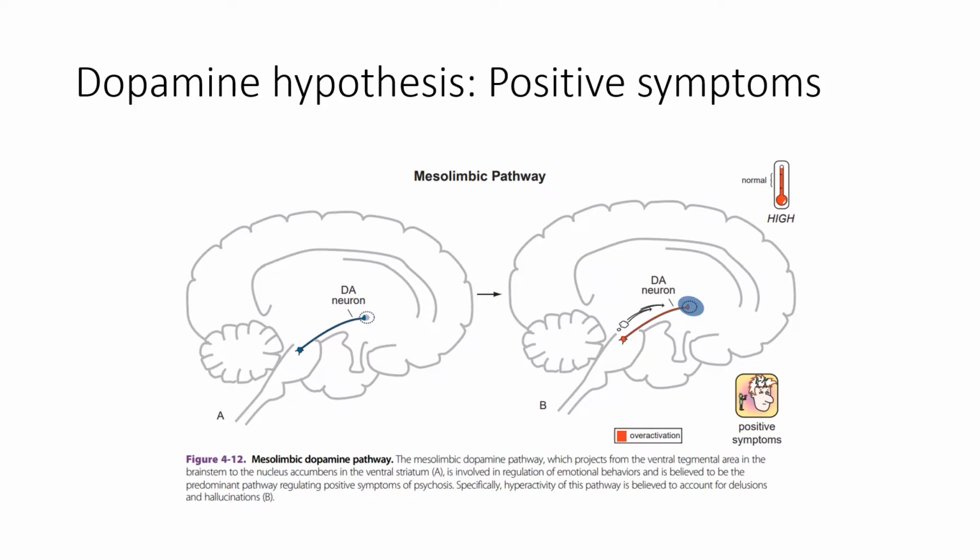Now, the dopamine hypothesis of schizophrenia actually tries to explain the hyperactivity in the mesolimbic pathway. And it says that this hyperactivity in the mesolimbic pathway is responsible for the positive symptoms. The excessive activation of the mesolimbic pathway is seen with stimulant use, and it's also seen in patients with schizophrenia. In this image, I've put on the top the neurotransmission that dictates the control of this mesolimbic pathway.